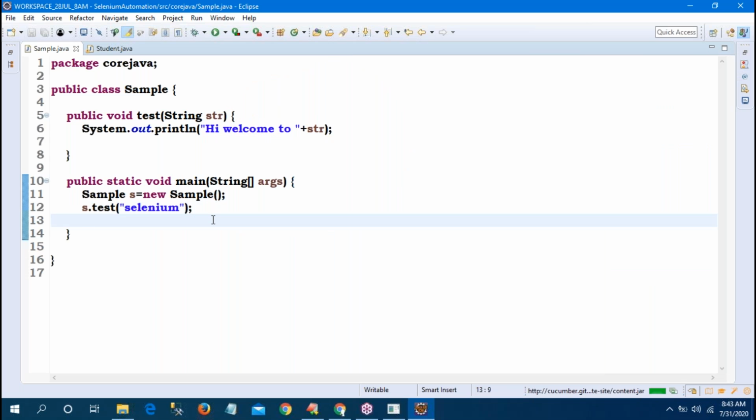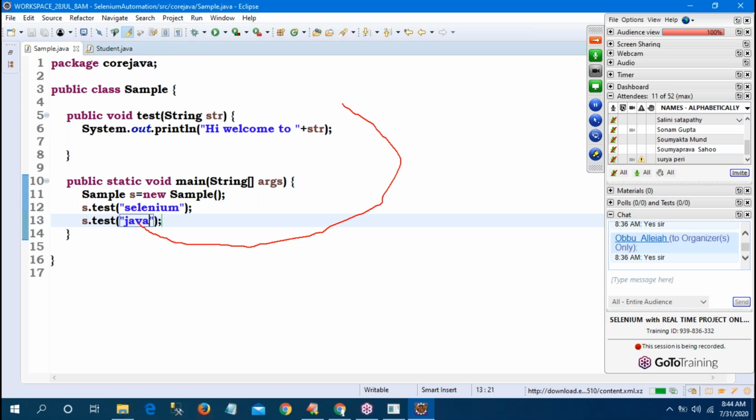Now again observe. I am calling one more time. s.test, str is required, a string in double quotes. I am giving "Java". Now what happened this time? Now observe how the execution will be done. Now Java will go to the str, and this str will come into here.